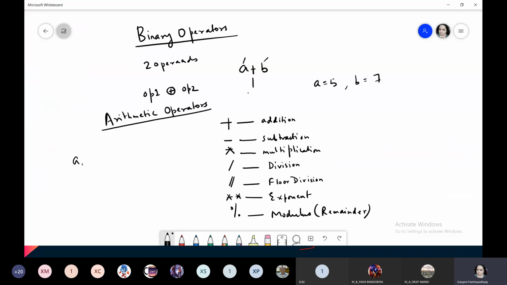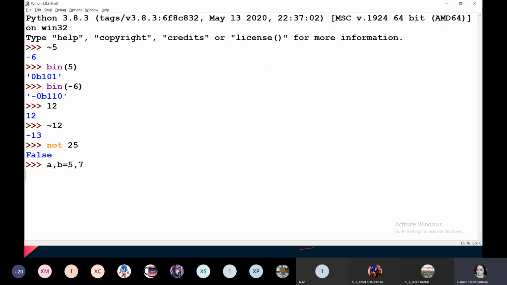So here what is going to happen in this statement? If I write a comma b equals 5 comma 7, 5 will get assigned to A and 7 will get assigned to B. How? In the memory, somewhere you might be having 5, somewhere you might be having 7. So A will be pointing to 5 and B would be pointing to 7. Okay, this is what is going to happen.